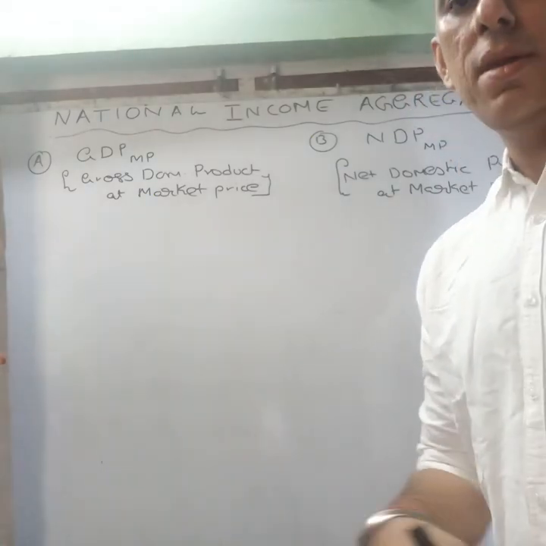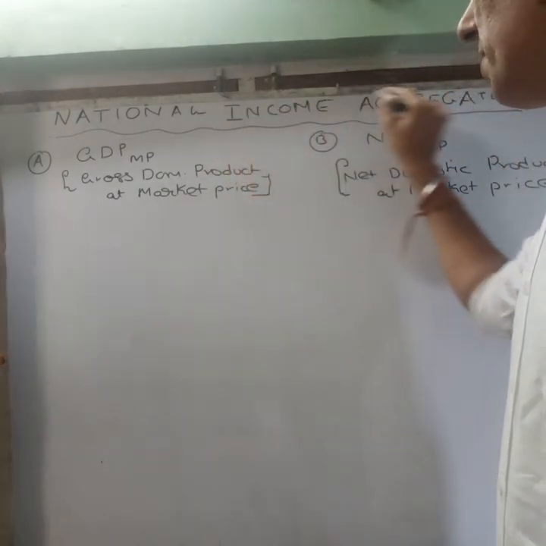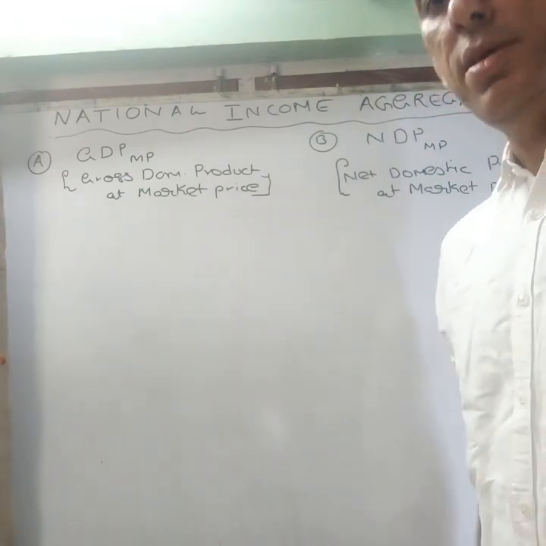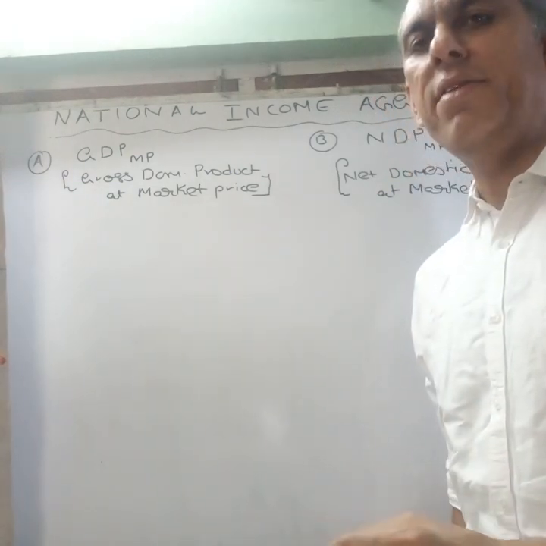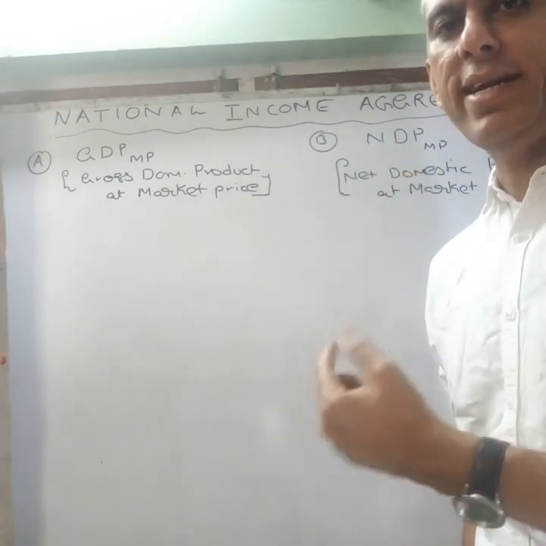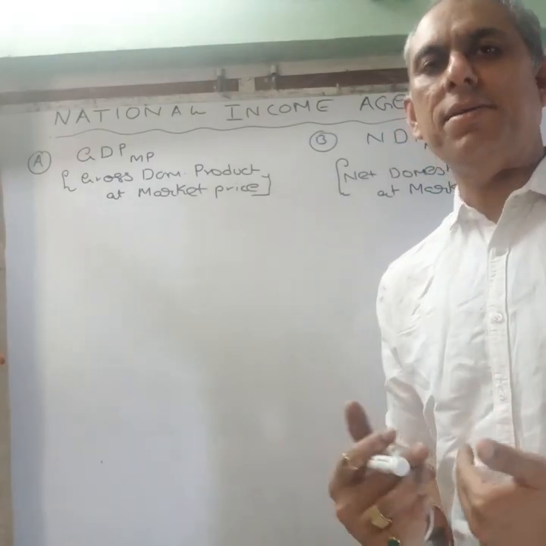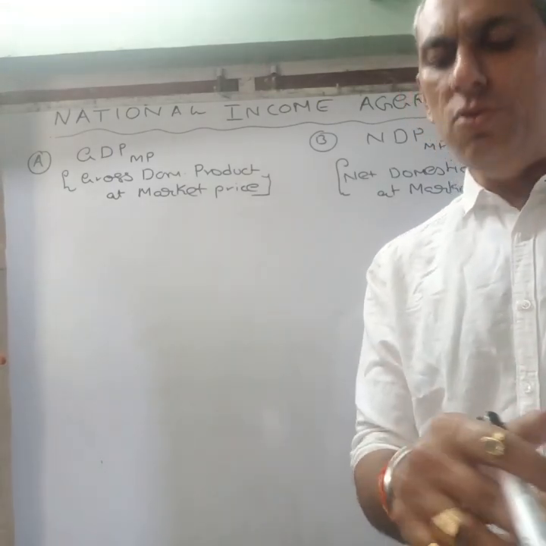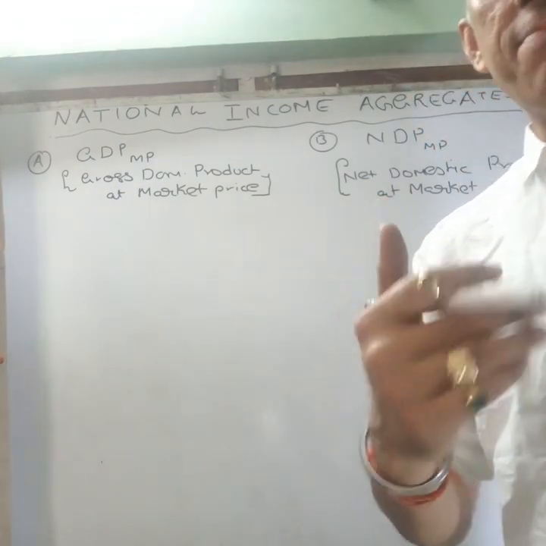Good evening, students. Today we'll have a discussion upon various national income aggregates, at least some of them, if not all of them. In the previous discussions, we discussed the difference between a few terms. A few of them which are important here are gross and net. The difference between the two is consumption of fixed capital. And domestic and national, the difference between the two is net factor income from abroad. I hope that part is pretty clear.